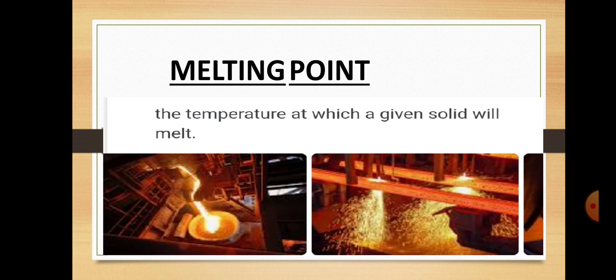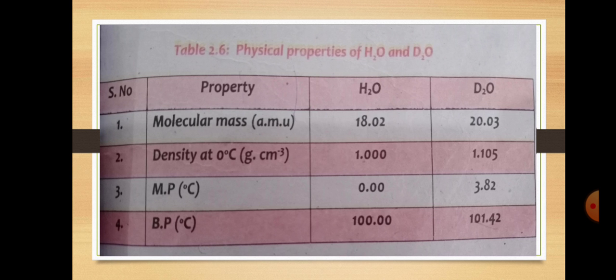Then we discuss the melting point: the temperature at which a given solid will melt, the point at which the solid starts melting and is converted into the liquid state. That point is called the melting point. Then we discuss the physical properties of water and heavy water, D2O.